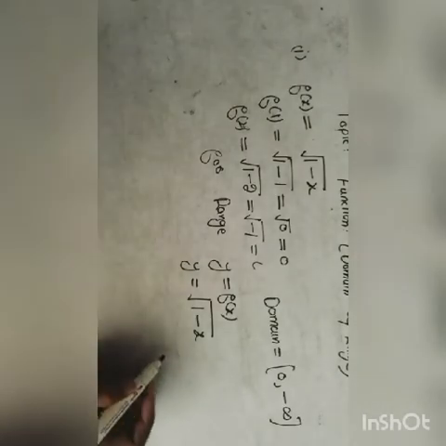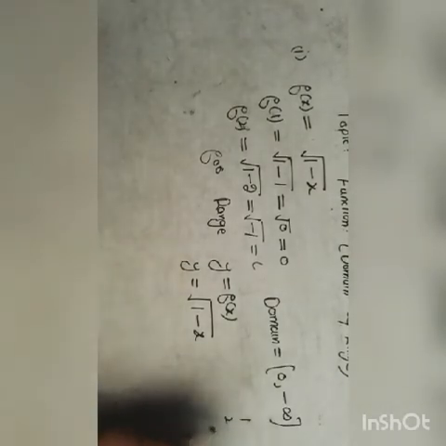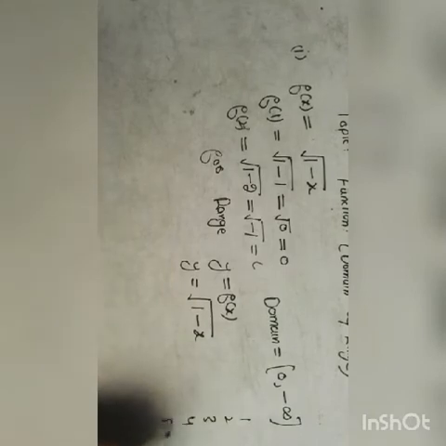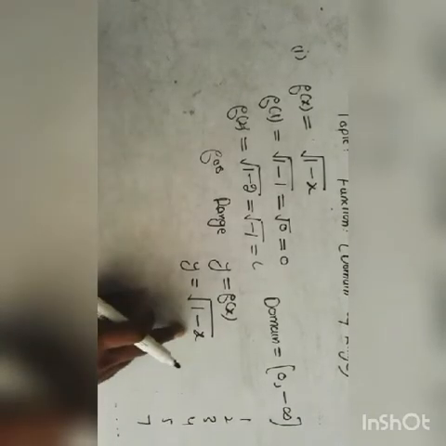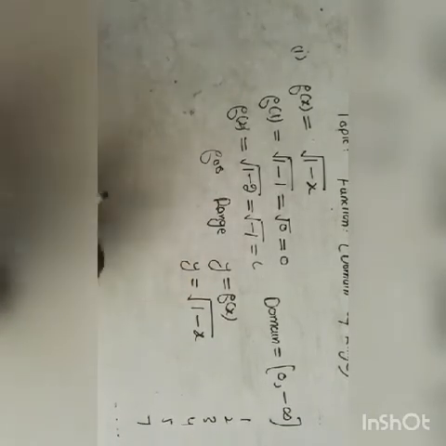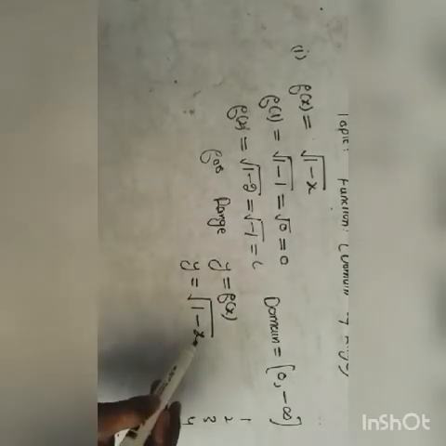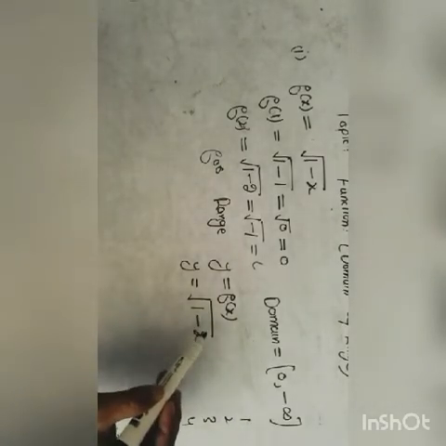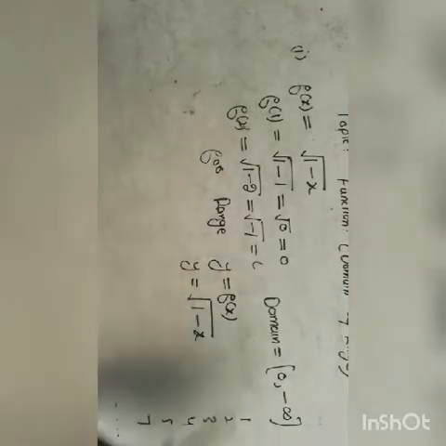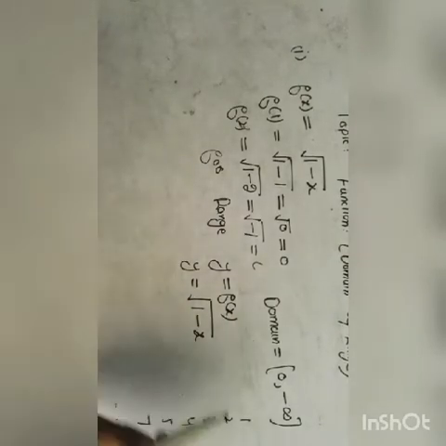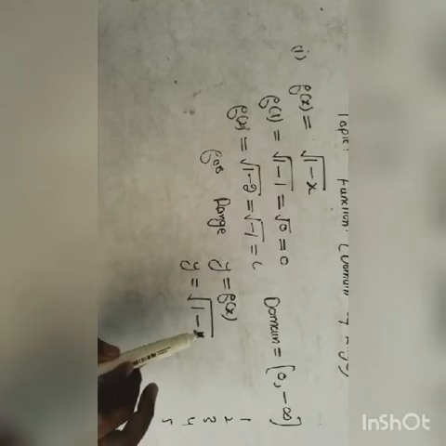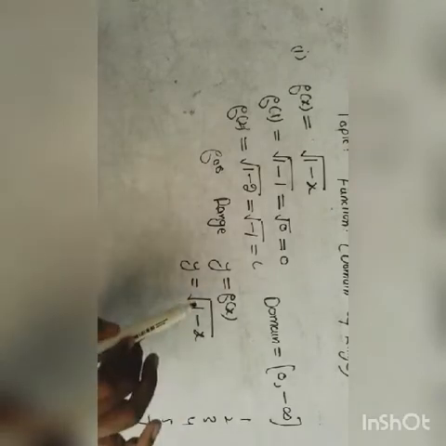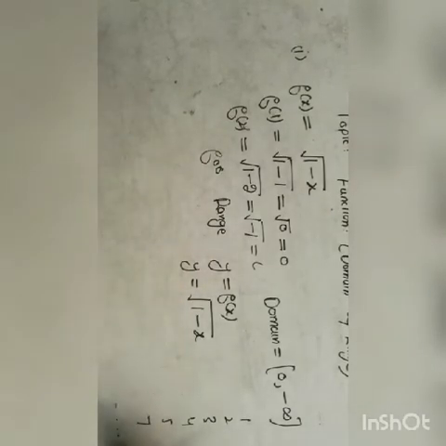So now we check the values 1, 2, 3, 4, 5, 6 in place of x in this function. When we put 1 in place of x, we get the value 0, which exists on the real line. When we put the value 2 in this function, we get a negative value under the square root, and the answer will be iota or a complex number.